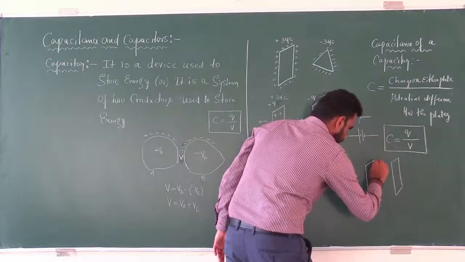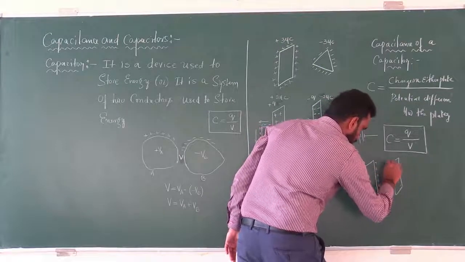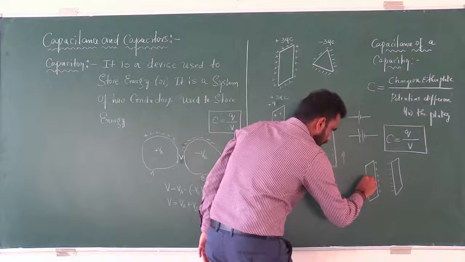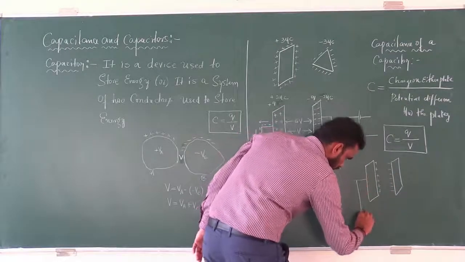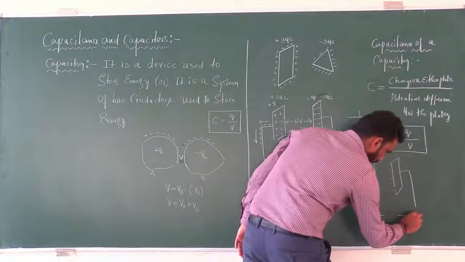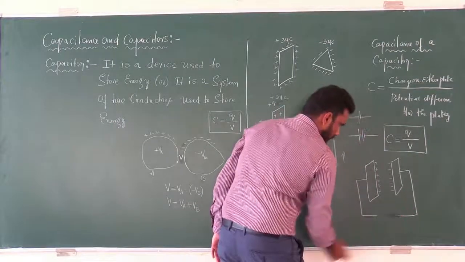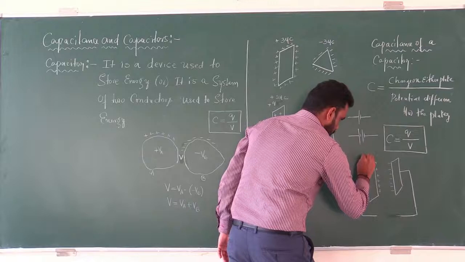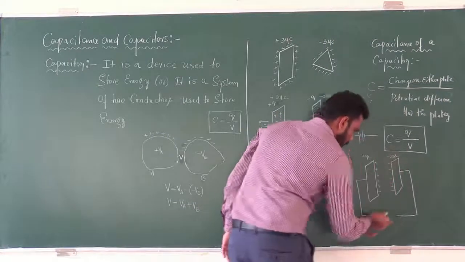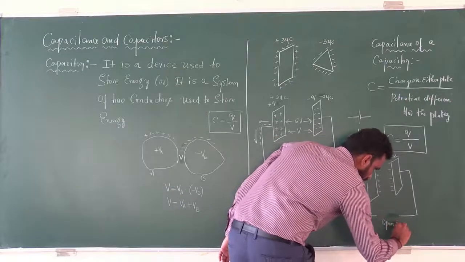Already they are charged. One plate is positively charged, another plate is negatively charged. So after charging a capacitor, we removed the battery. So this is 2 microcoulomb for example, minus 2 microcoulomb. So this is completely an open path now, open path.